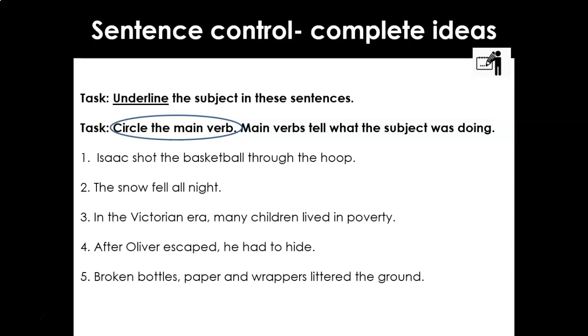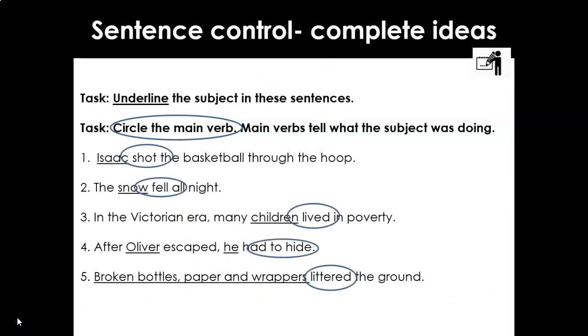Look at number 2, the snow fell all night. 3, in the Victorian era, many children lived in poverty. 4, after Oliver escaped, he had to hide. 5, broken bottles, papers and wrappers littered the ground. So we've got 5 sentences there. What are the subjects? What are the verbs? So press pause, record your answers, and we'll look together in a minute.